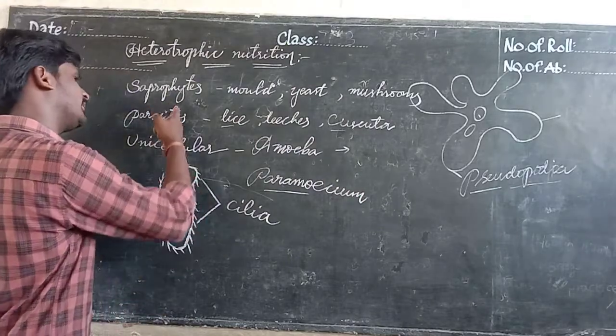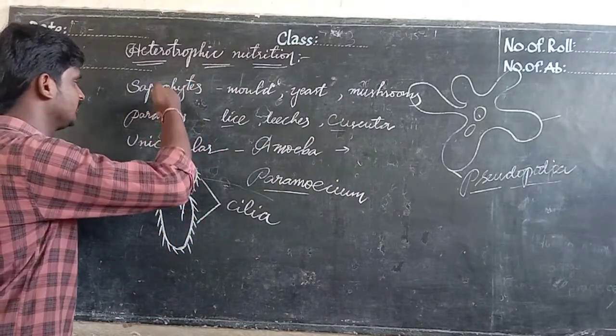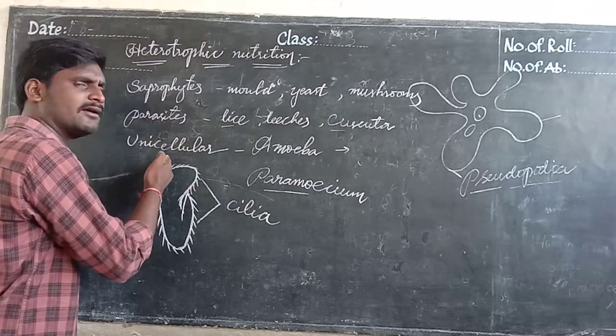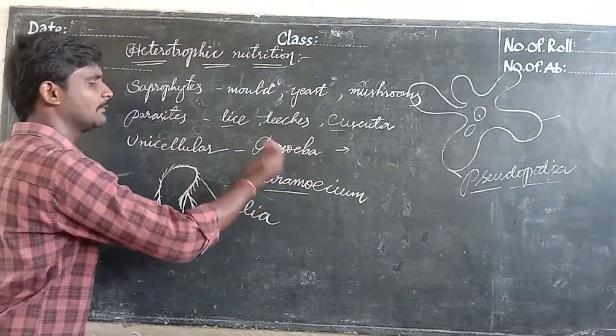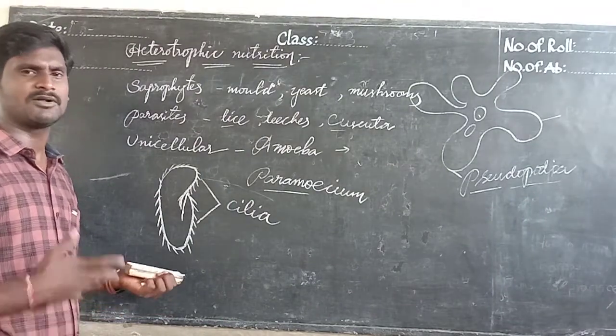These are some different strategies of saprophytes, parasites, and unicellular organisms. Some examples are amoeba and paramecium. Some more examples are Euglena and Chlamydia.